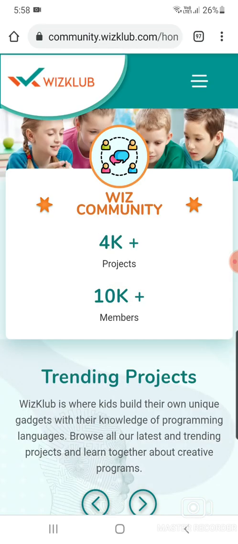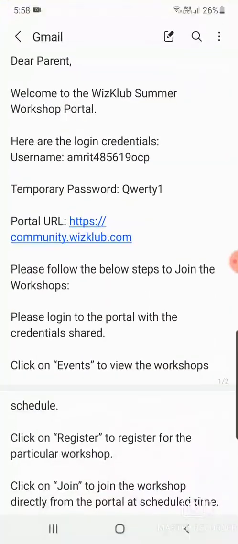When you click on this link, as I have already logged in, but if they tell you to log in with your ID and password, then you have to take your login ID and password. For example, here it is written username Amrit 485619 OCP. You have to take yours. It's for example only. You have to check in your email. Some different username is there, and some different password will be there. So you have to take your username and your temporary password. That only you have to put in this portal.